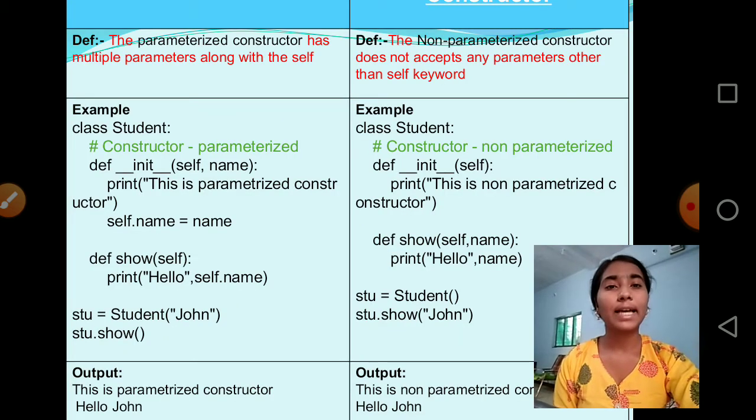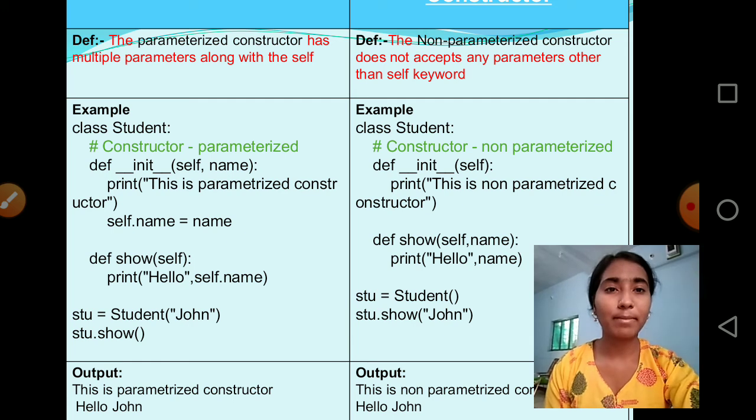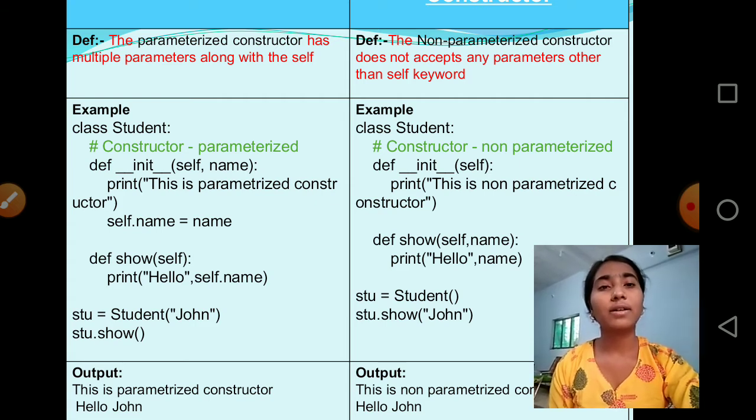So let's see the types of the constructor, that is, parameterized and non-parameterized. Let's see the first type, that is the parameterized constructor. A constructor which can accept multiple parameters along with self is known as a parameterized constructor.